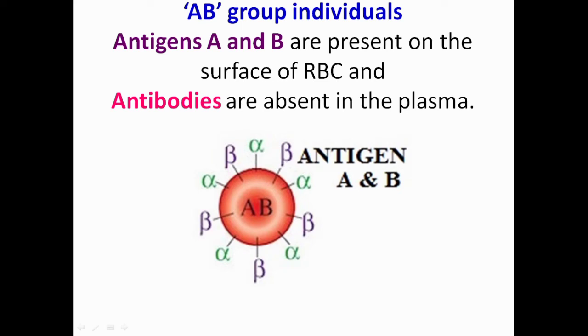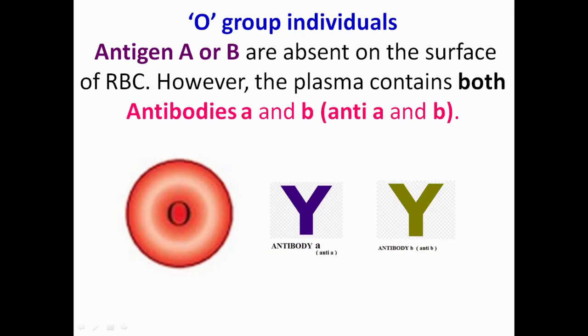In AB group individuals, antigens A and B are present on the surface of RBC and antibodies are absent in the plasma. In O group individuals, antigen A or B are absent on the surface of RBC. However, the plasma contains both antibodies A and B.